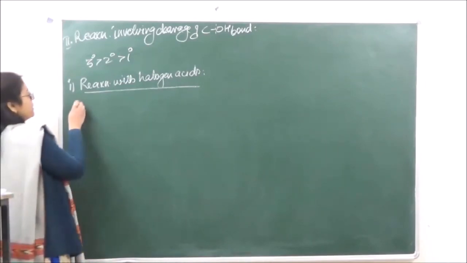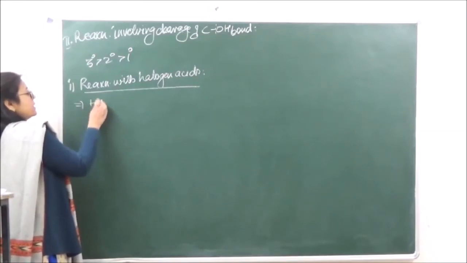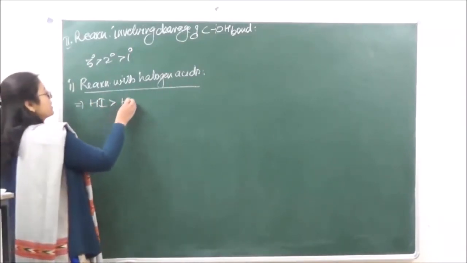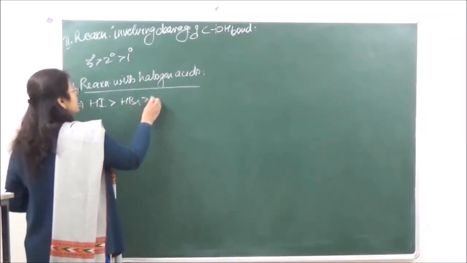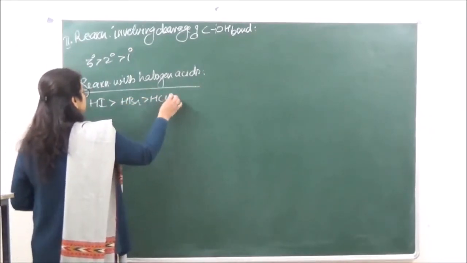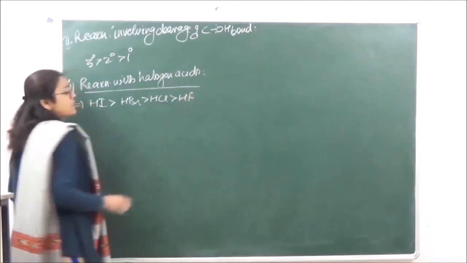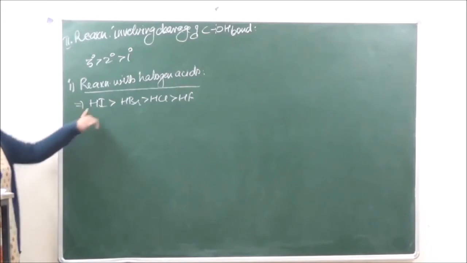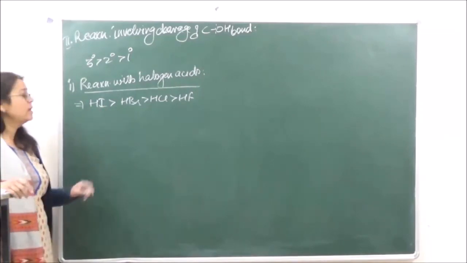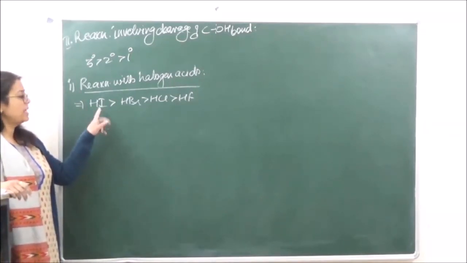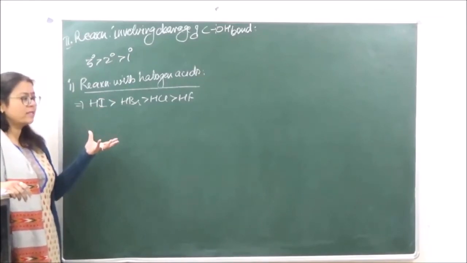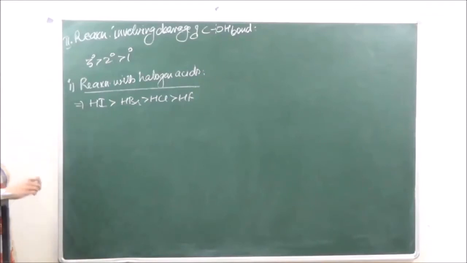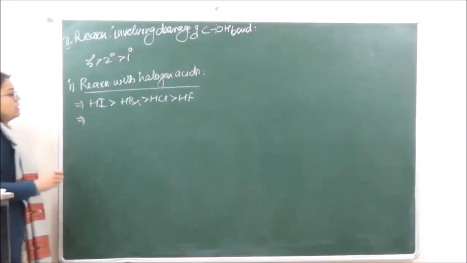Now when we are looking at the reactivity of the halogen acids, HI is going to be most reactive, then HBr, then HCl, and lastly HF. This is because of the lowest bond dissociation energy in case of HI, because of the large size of iodine, as a result of which the bond length is going to be greater and bond dissociation energy is going to be least.